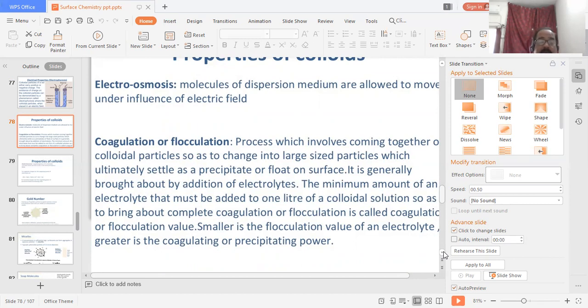The minimum amount of an electrolyte that must be added to 1 liter of a colloidal solution so as to bring about complete coagulation or flocculation is called the coagulation or flocculation value. The smaller the flocculation value of an electrolyte, the greater is its coagulation or precipitating power.